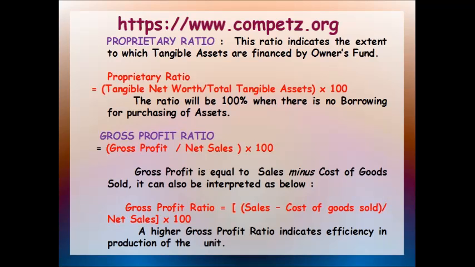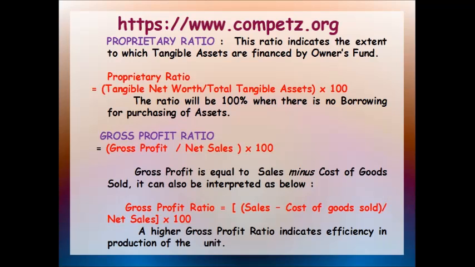So we will see the formula. Proprietary ratio is equal to your tangible net worth, also known as your proprietors funds or shareholders funds. Net worth itself, friends, means your share capital plus your reserves and surplus, that is nothing but shareholders funds, divided by total tangible assets, also known as total assets. Okay. So proprietors funds or owners funds, or tangible net worth, how do we calculate it? We compute it by taking share capital amount plus your reserves and surplus.